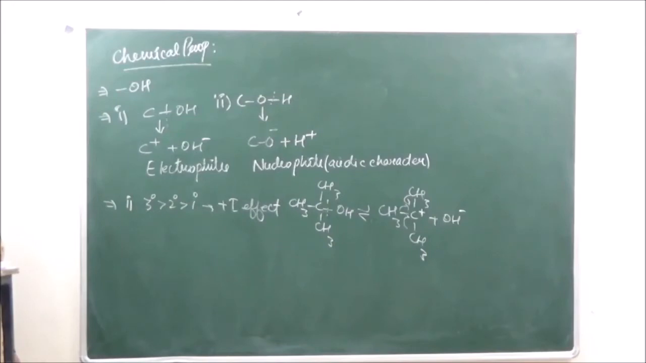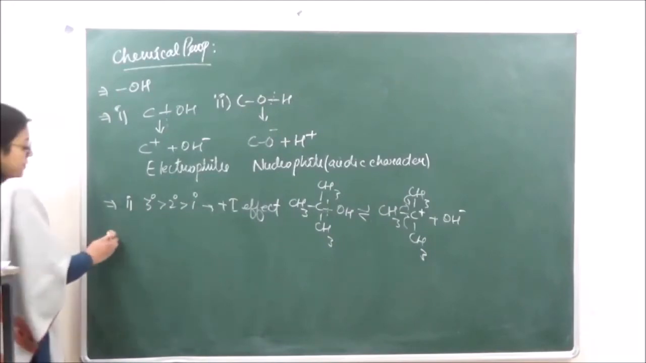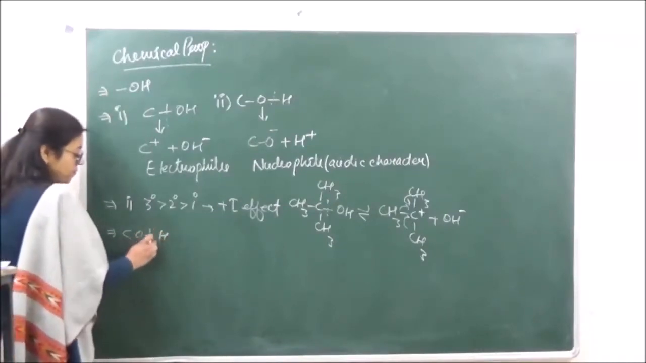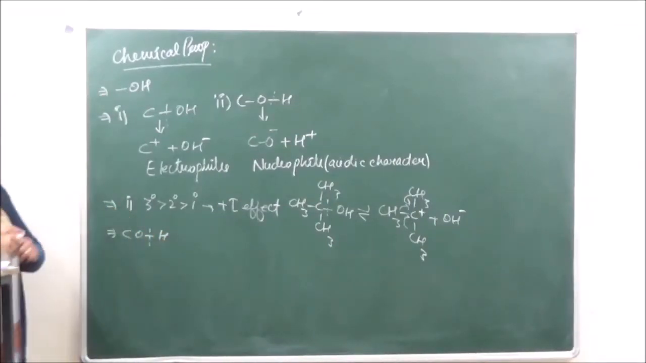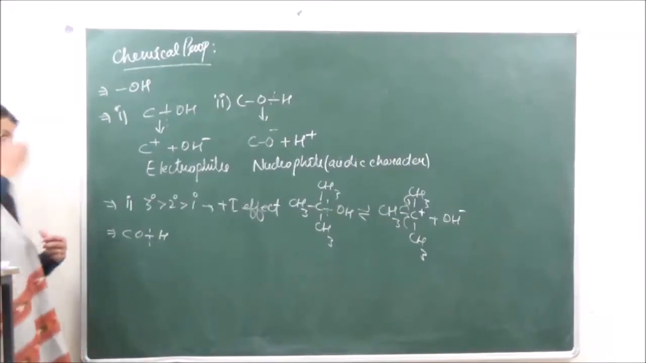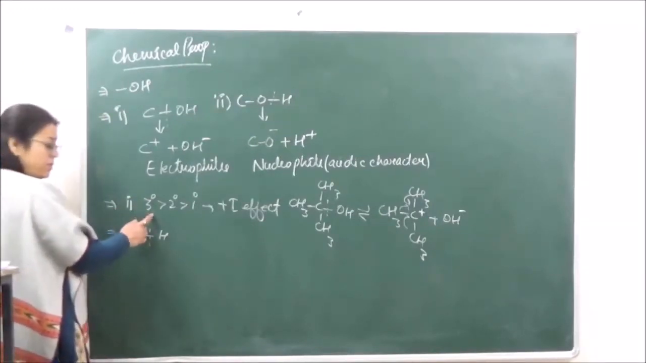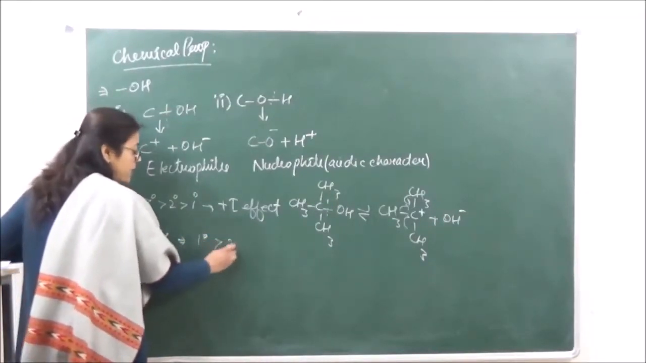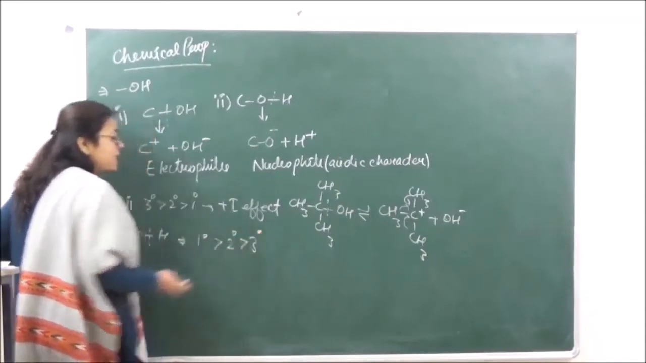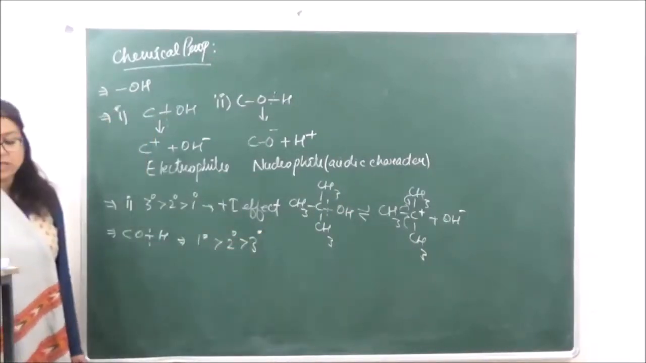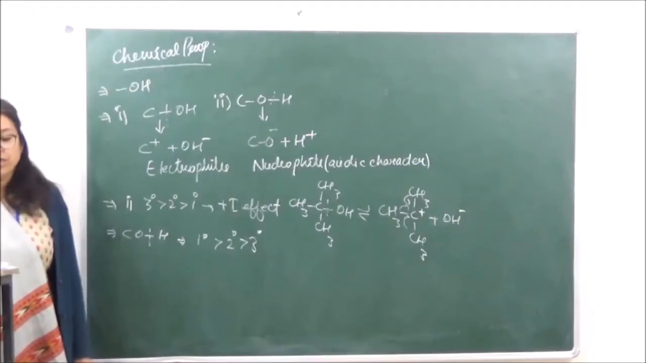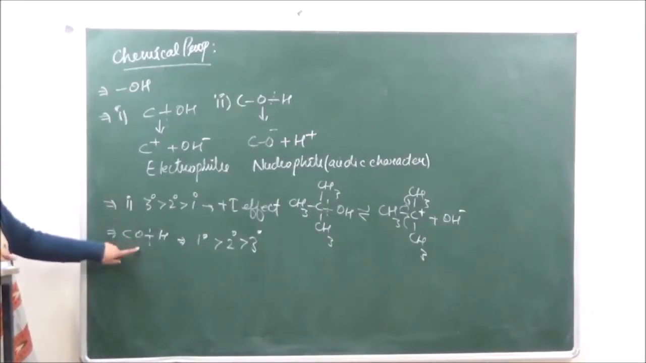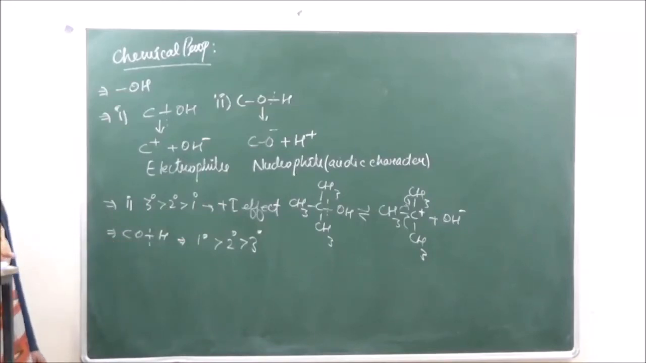Now when we are talking of the other type of cleavage, the cleavage of the OH bond, the order of reactivity is opposite to what we've seen here. 1 degree is the most reactive, then 2 degree and then 3 degree. So the order followed is totally different. CO cleavage follows this order, and OH cleavage follows this order.